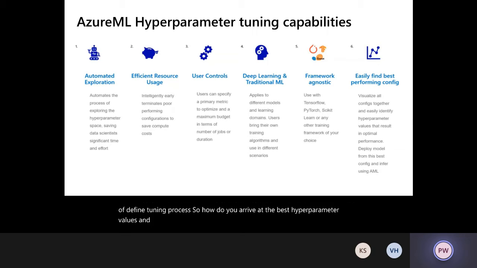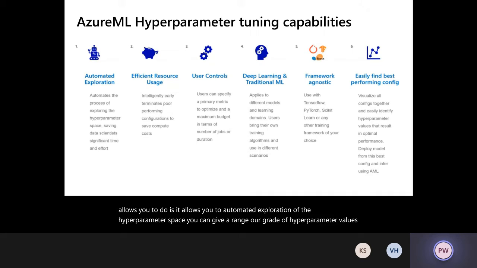What we have done is taken the part of automated ML which does hyperparameter tuning. It's called Hyperdrive. We have made that library available as part of the SDK so that if you don't want to use the entire automated ML flow, you can just use Hyperdrive as a process. If you know of an open source alternative called HyperOpt, you can relate Hyperdrive as the equivalent of HyperOpt. It allows you to do automated exploration of the hyperparameter space. You can give a range or a grid of hyperparameter values, and it will automatically select the best based on the meta model that it has trained.